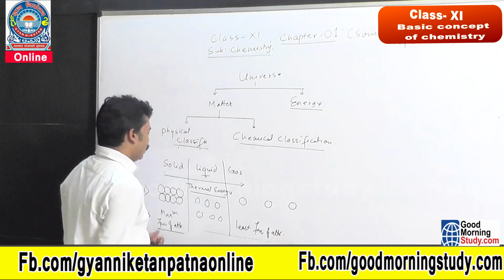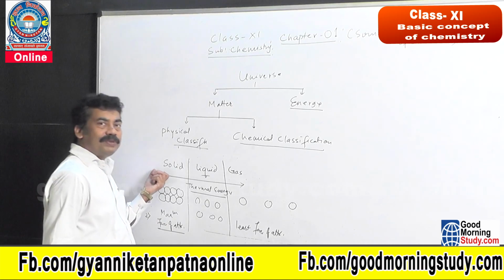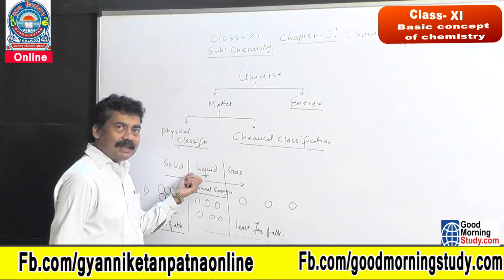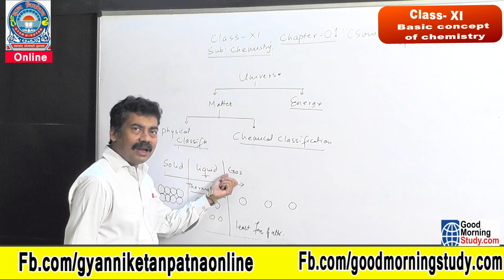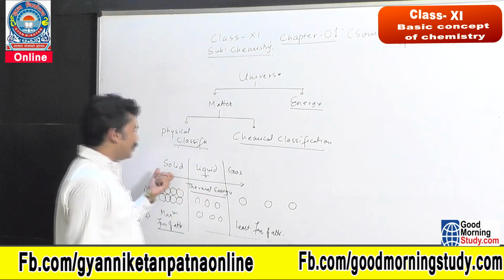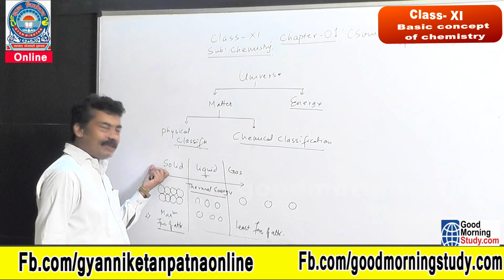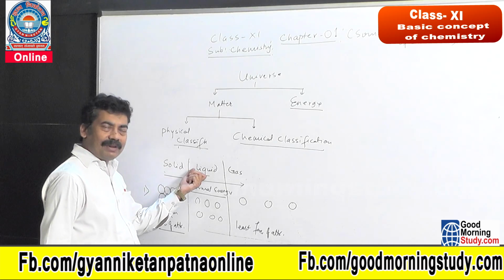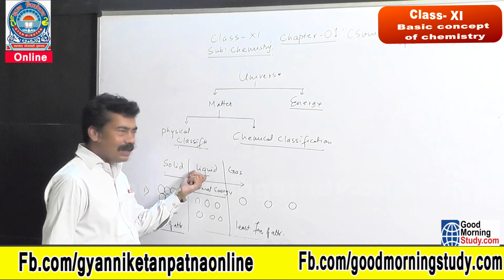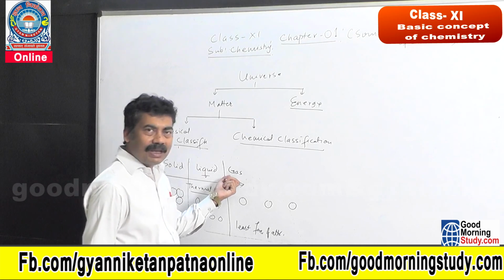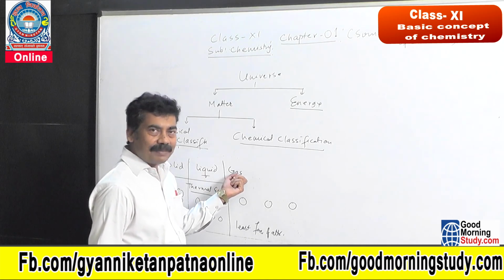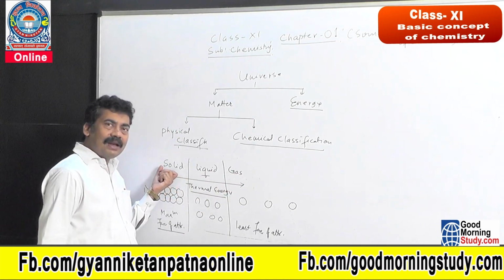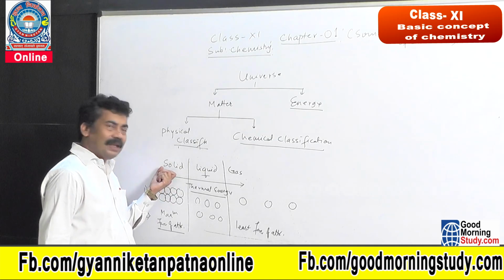Another criteria: solids do not diffuse, liquids diffuse to some extent, and gases have a very high diffusing tendency. Entropy in the case of solids will be minimum, in liquids it will be more than solids. In the case of gases, entropy, randomness, will be maximum. Solids are not compressible; they are called incompressible.